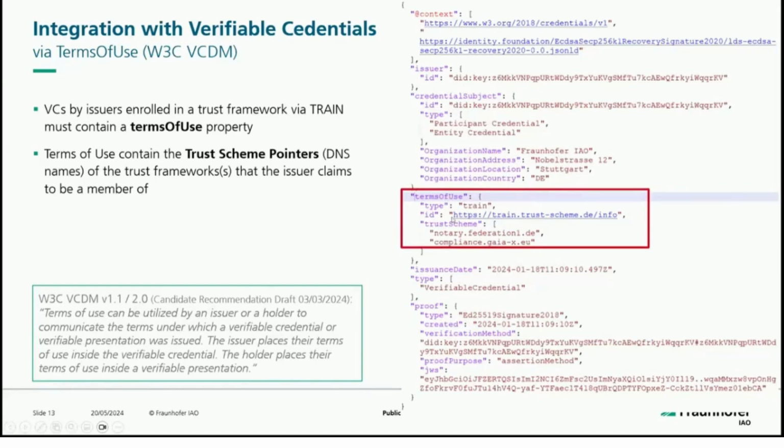And this ID, the terms of use, tells where the trust list is located. For example, the notary trust list is being issued by this person, and we need to know whether this issuer is over there in this trust list. So that's what the TTV will verify. And we use this approach to further anchor the different trust schemes or different trust lists.